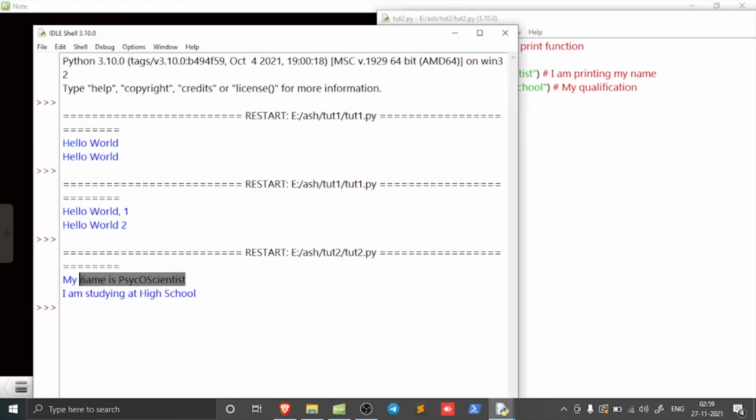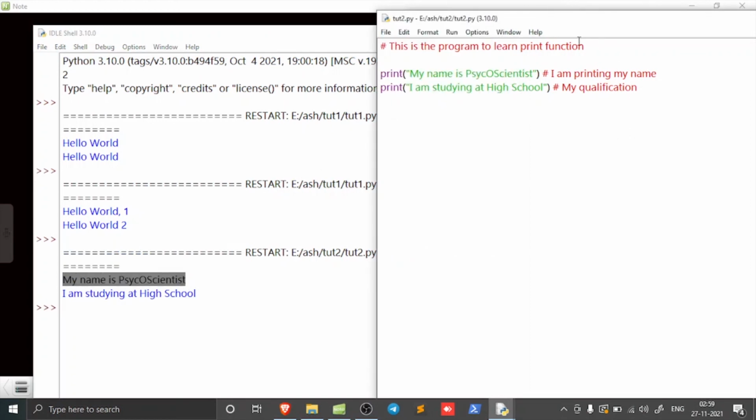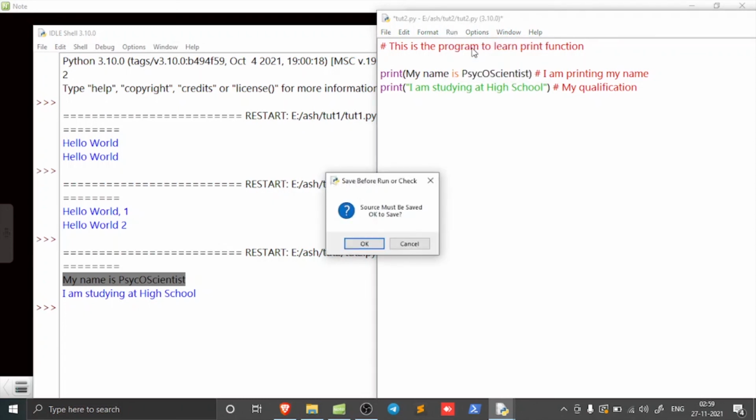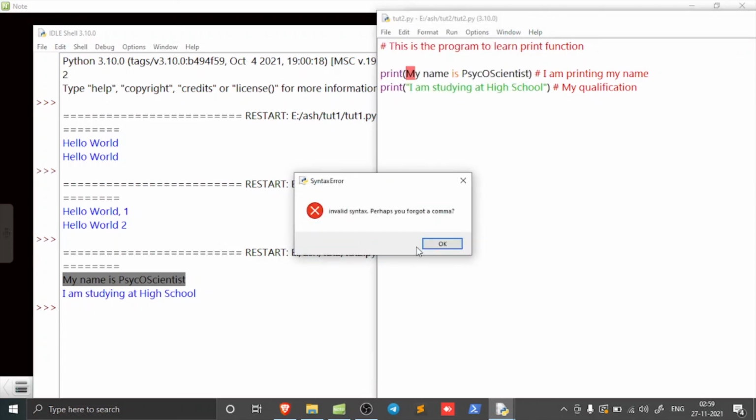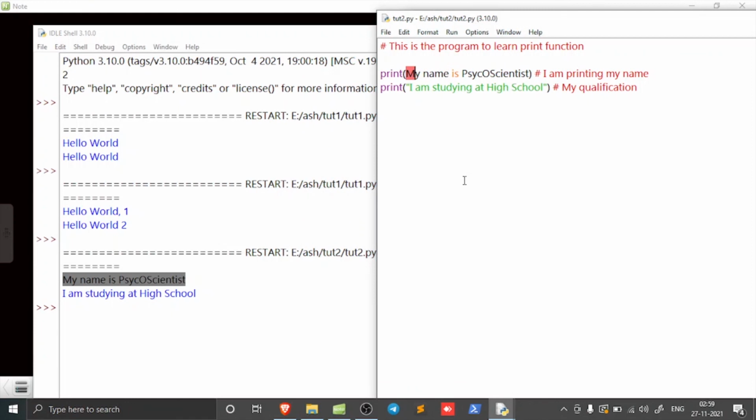See, it prints my name is, and we don't see the comments inside of it. And if we don't give the quotes here, you can see something. Just a minute, I'm going to show you. Run it. See, it says it is an error. You forgot to add something. If we didn't give the quotes here, this is the issue.